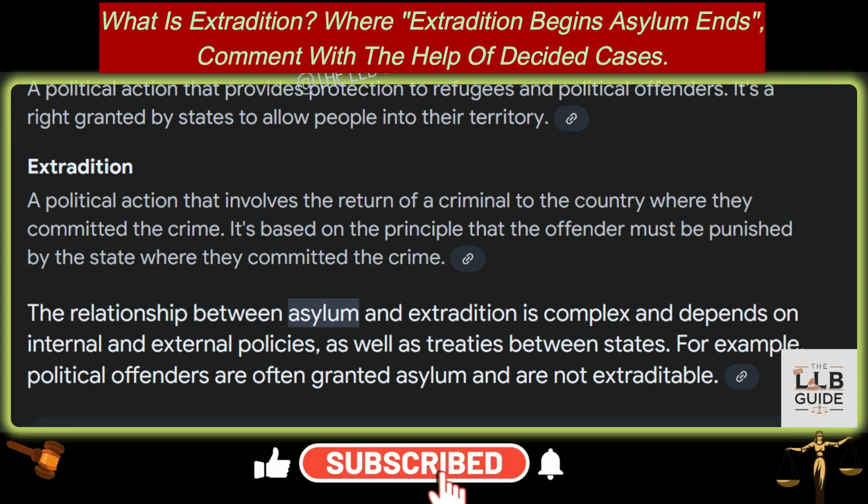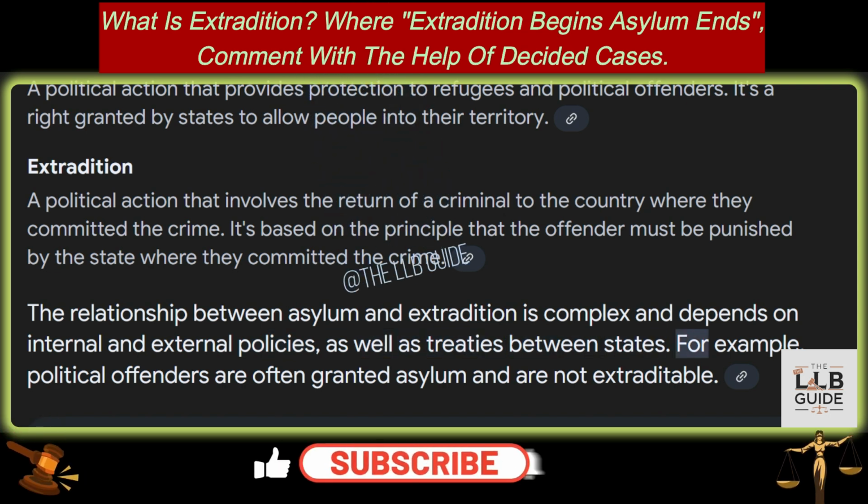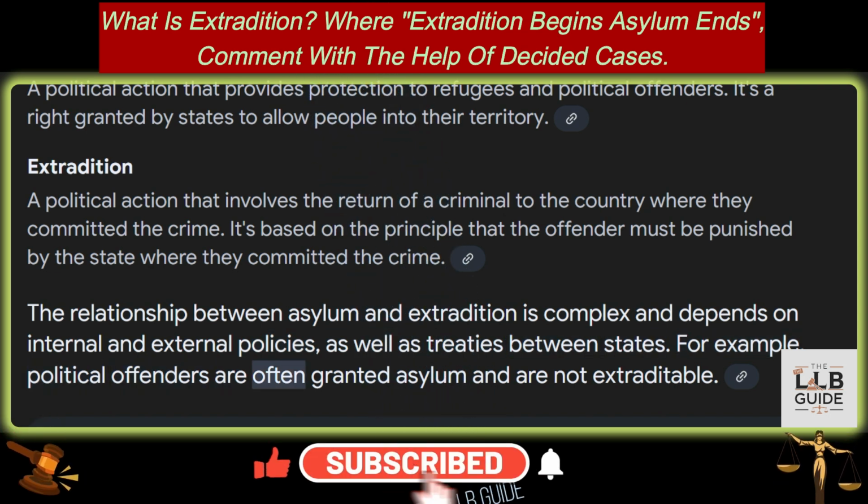The relationship between asylum and extradition is complex and depends on internal and external policies, as well as treaties between states. For example, political offenders are often granted asylum and are not extraditable.